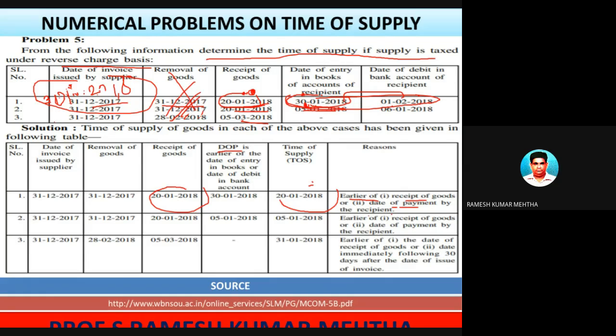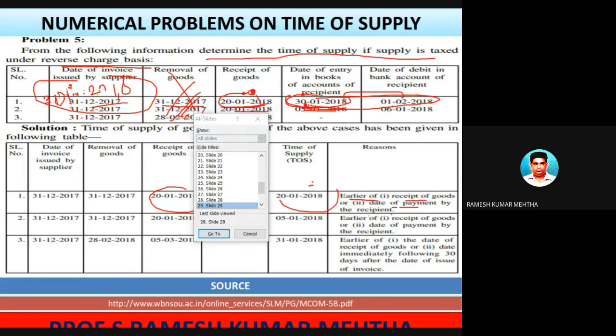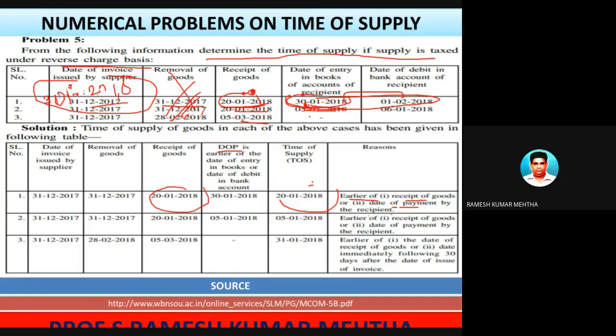Got the answer. Number two, 3/1/2018 compared with 2/1/2018 compared with these two dates, whichever is the earliest. So in this case the date is 5/1/2018.